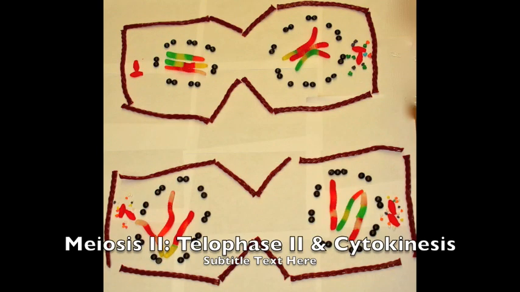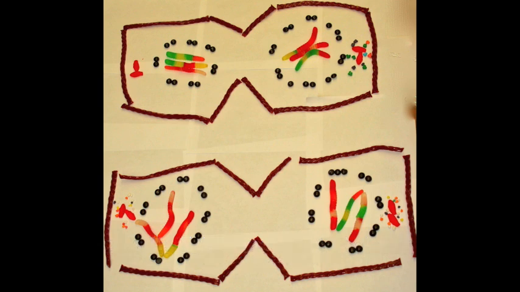Telophase 2 and cytokinesis. Nuclei form around the haploid sets of genetic material, and the chromosomes begin to loosen. Cytokinesis occurs in the same way as in mitosis and meiosis 1. At the end of this cell division, 4 daughter cells are produced. Each cell is haploid, meaning it has a value of N chromosomes due to the lack of replication prior to meiosis 1.